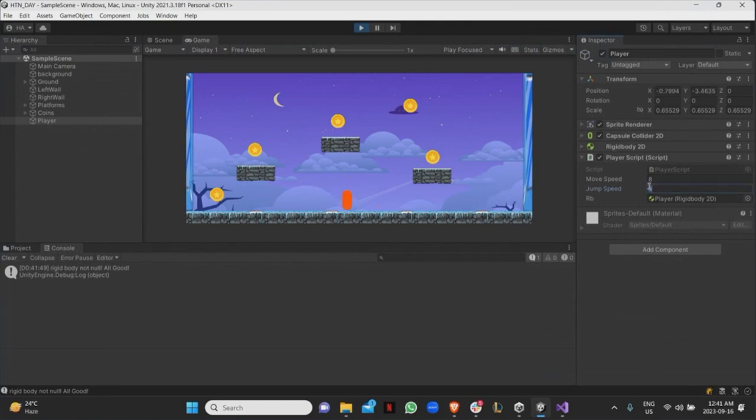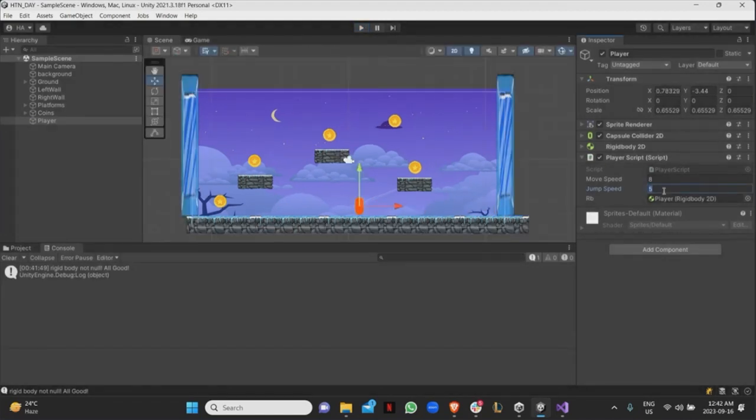And then let's say it's not high enough. I'm just going to set it to 10. And then there we go. I can jump. And as you can see, because the coins have trigger colliders, I can go through them. And I can't go through the walls because they don't have trigger colliders. Right? Make sense? Okay. So I want to make sure that this is 10 as well.